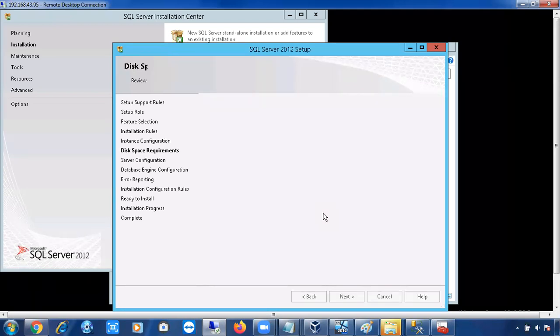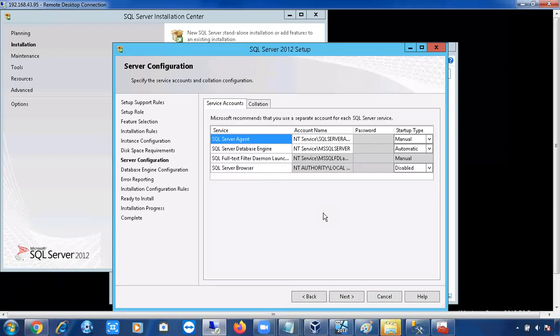Can anyone tell me what the next screen will be? If I ask you what the next screen will be, can anyone tell me, without clicking Next? Okay. So here you can see Database Engine Configuration. You can see what all the next screens are. We still have this many pending screens.